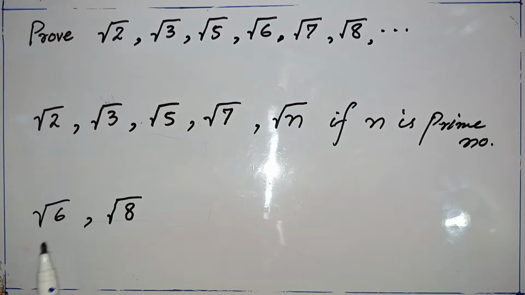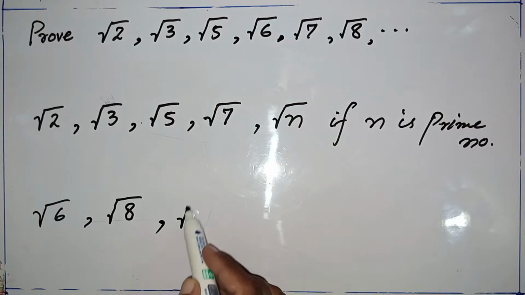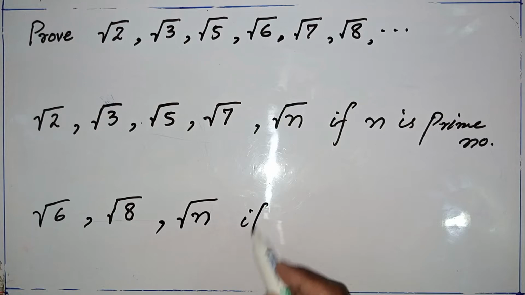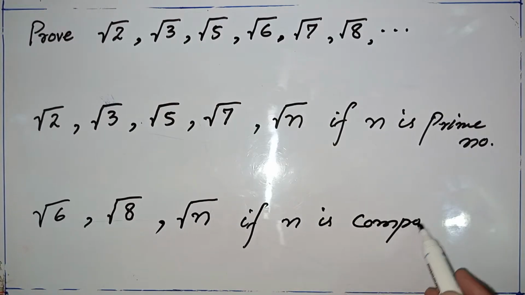Similarly, in the second type of numbers, the values under the radical sign are composite numbers. So we can write square root of n if n is a composite number.